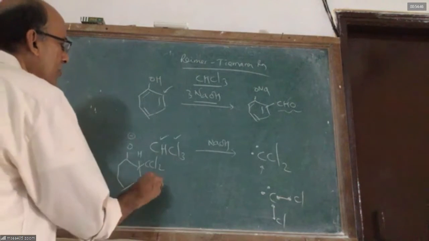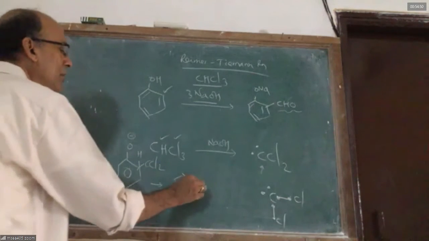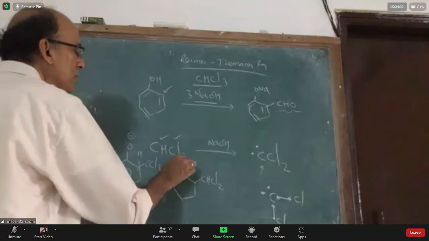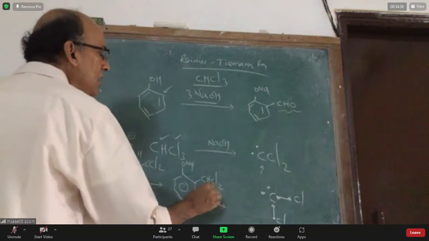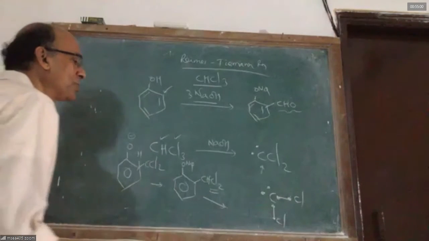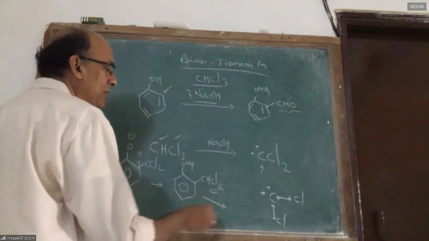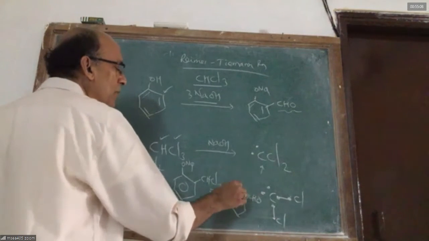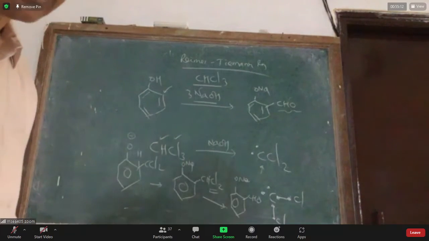Now, this undergoes rearrangement. You can see the mechanism, you will get CHCl2. Here there is one. This fellow will again, all the Cls are replaced by OH groups, and 2 OH groups on the same carbon will be unstable, they lose water. Finally, you get aldehyde. Look at the mechanism. Now we have no time to derive this. The Reimer-Tiemann reaction is very, very important.